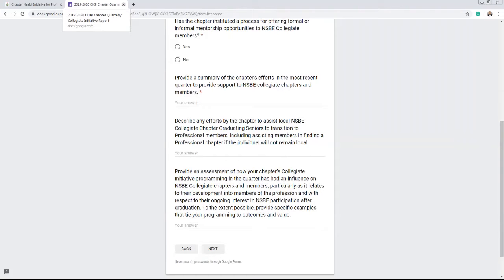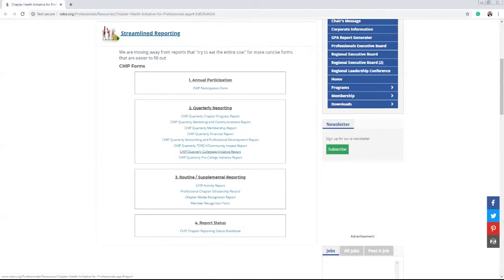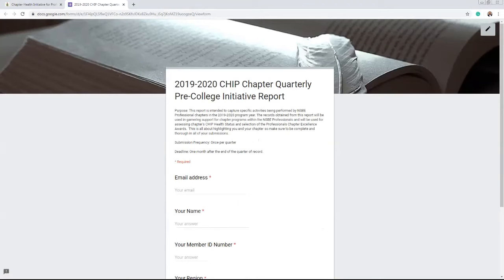Okay, so that's the chapter quarterly collegiate initiative report. I am going to exit that report so that I can now show you the chapter's quarterly pre-college initiative report. And so this report is very similar, right? The same initial information is requested.